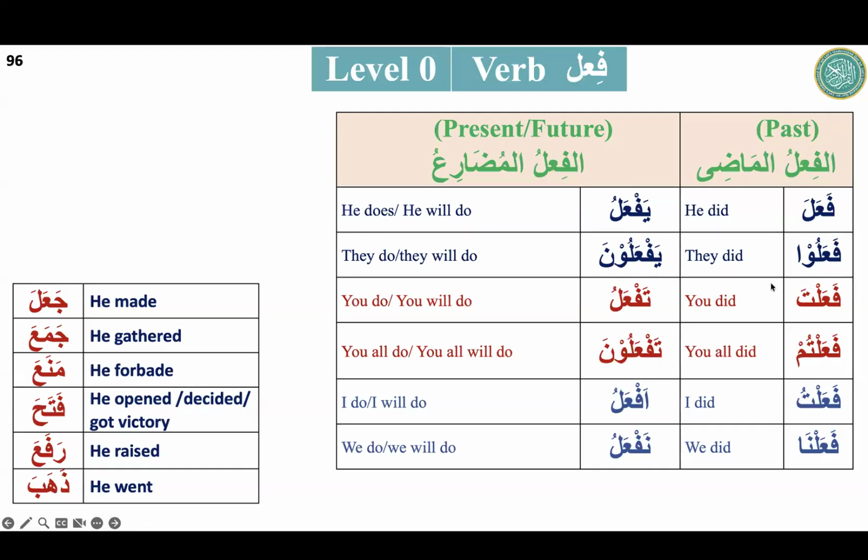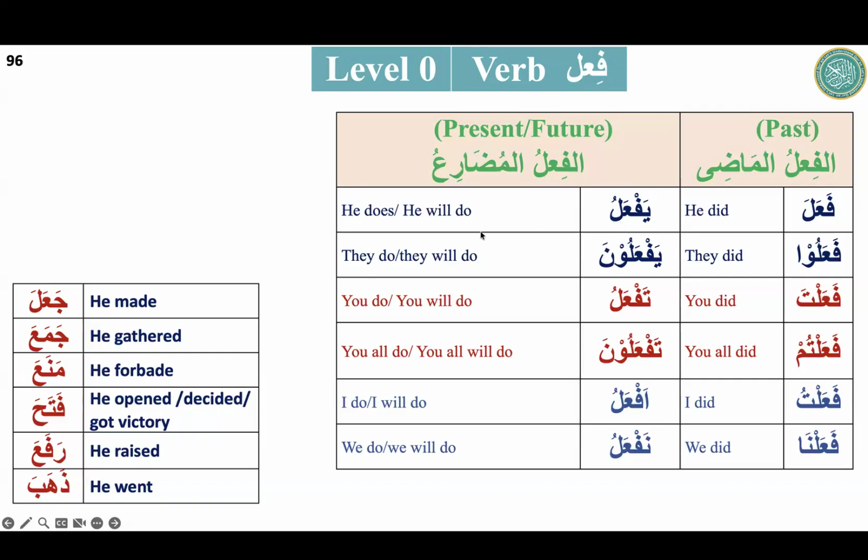Assalamu alaikum. Walaikum assalam. Your task is Ja'ala. Start from here, reach this with only Arabic first. So from past, Ja'ala, he made. Ja'alu, they made. Ja'alta, you made. Ja'altum, you all made. Ja'altu, I made. Ja'alna, we made. Okay, Madi is done.